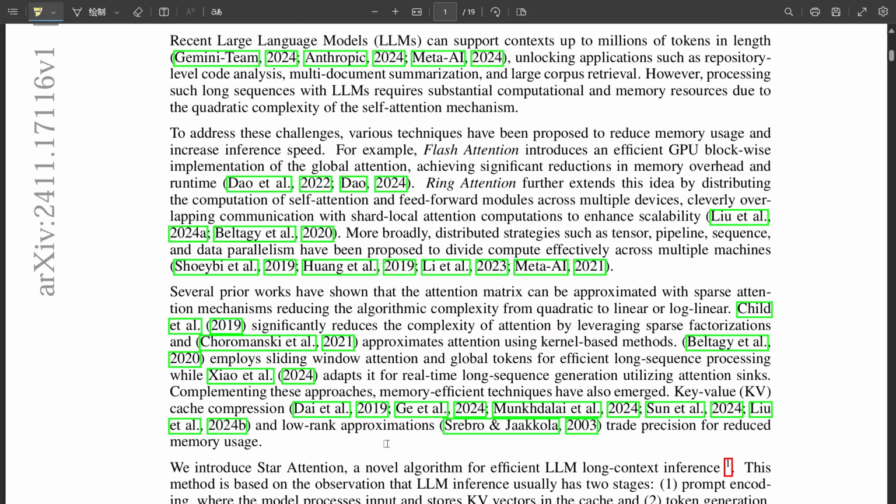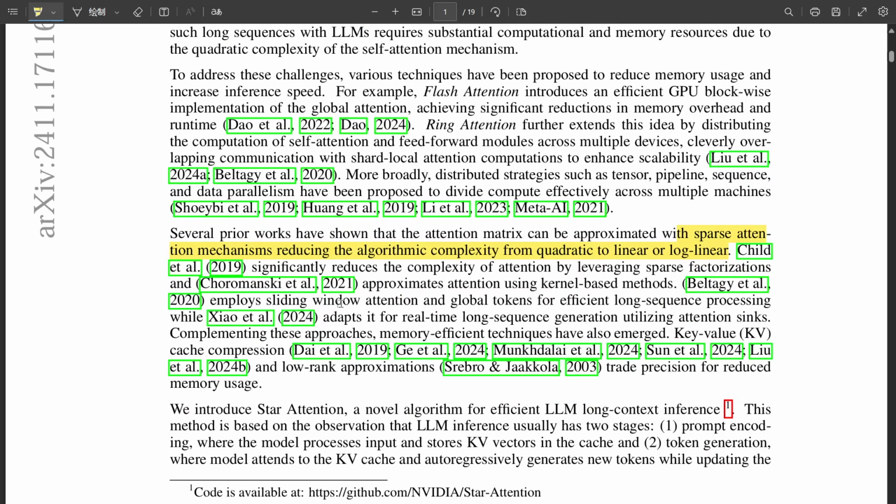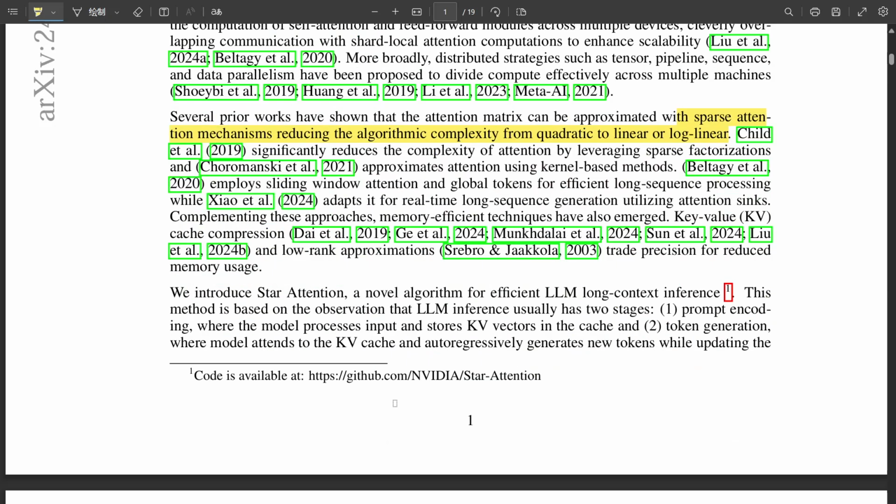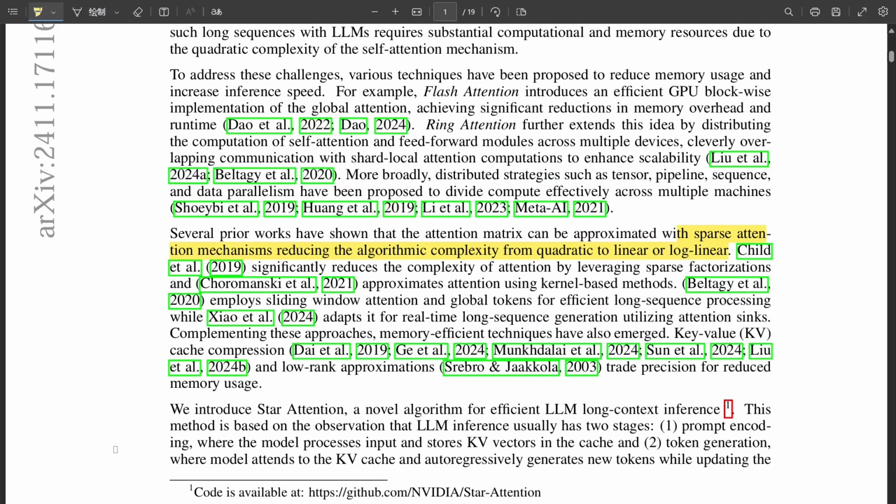The first phase, context encoding, is all about dividing that massive context into smaller chunks and assigning each chunk to a dedicated host. So kind of like breaking down a complex problem into smaller, more manageable pieces. Exactly. Each host becomes an expert on its assigned section, building up this localized understanding of the information. That makes sense. But how do you make sure the model doesn't lose sight of the big picture when you've got all these separate hosts working independently?